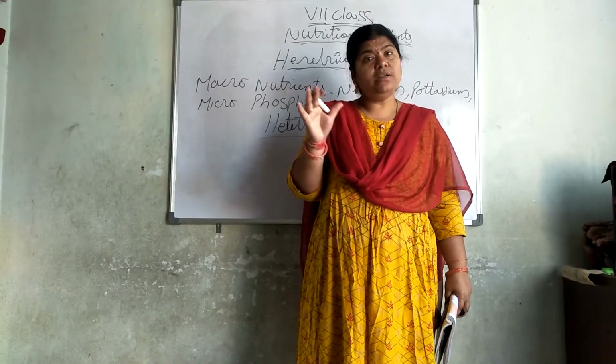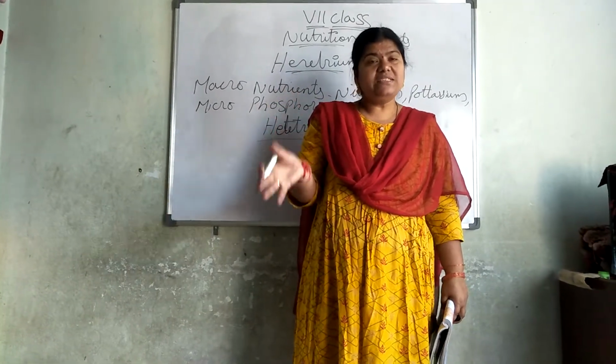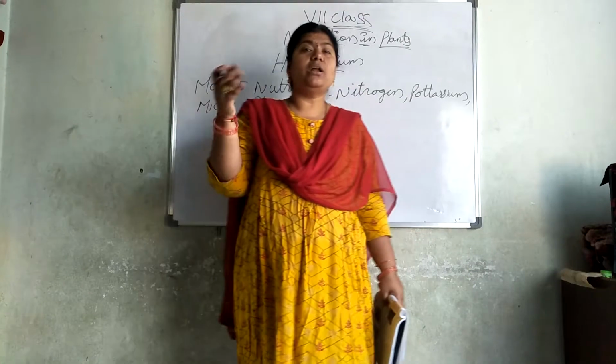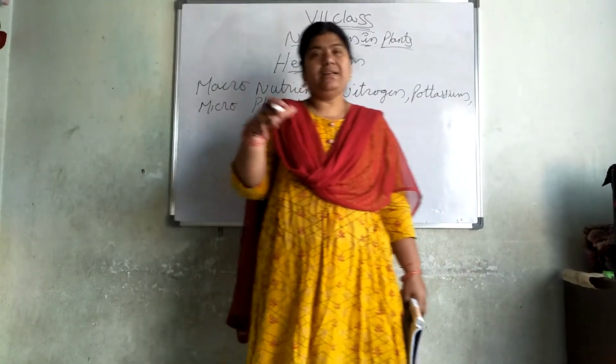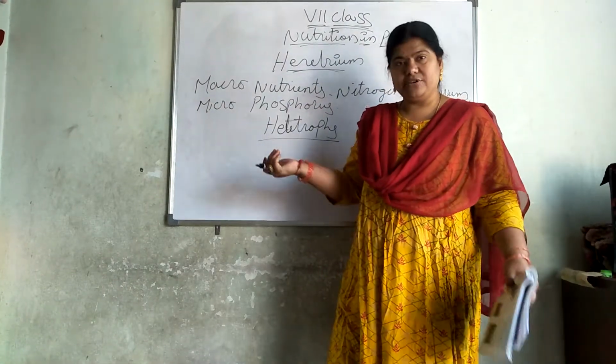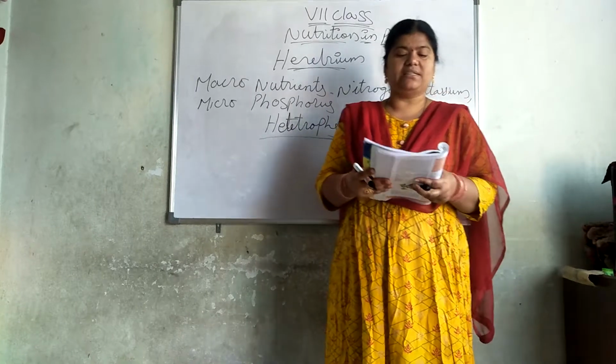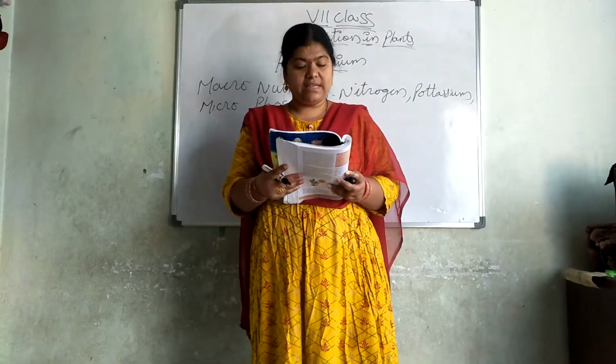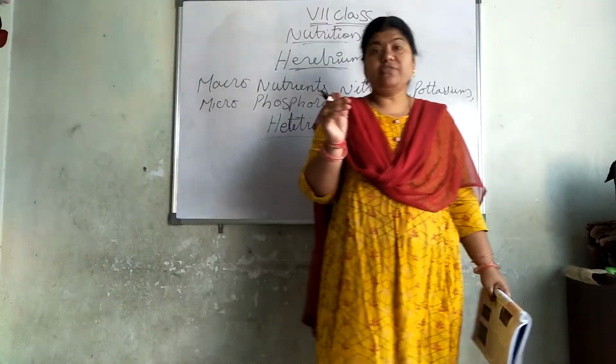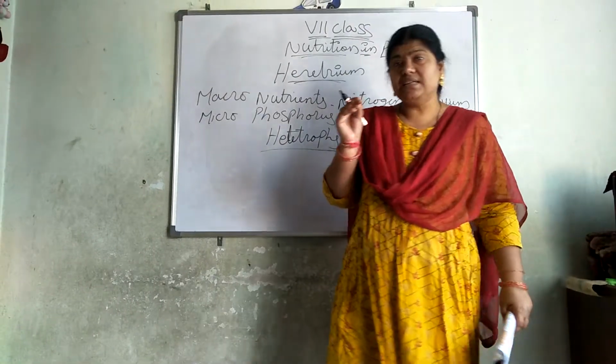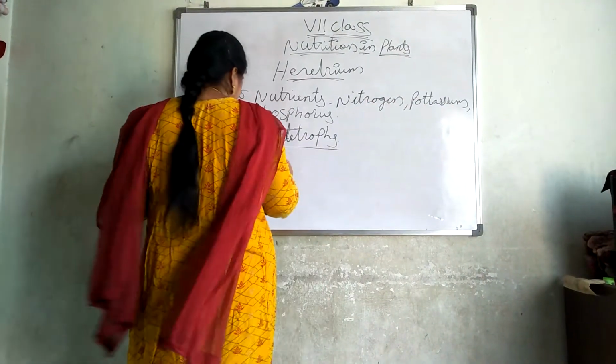They depend on these plants. Such plants which depend on other green plants for their food are called heterotrophs, and those particular plants are called parasitic plants. What do we call them? Parasitic plants.